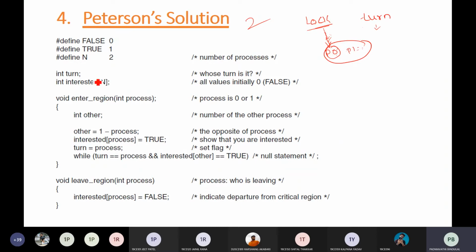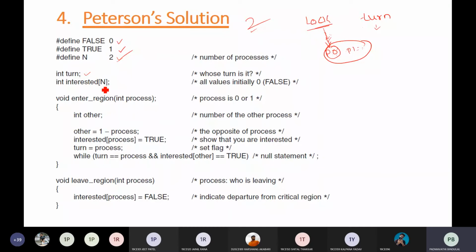Okay, let's see what the various constructs used to solve the problem are. Here you are taking certain constants to define true or false, and I have told you it's best suited for two processes. So here n is 2, and two variables are taken. One is the turn variable, the same which determines whose turn it is, either p0 or p1.